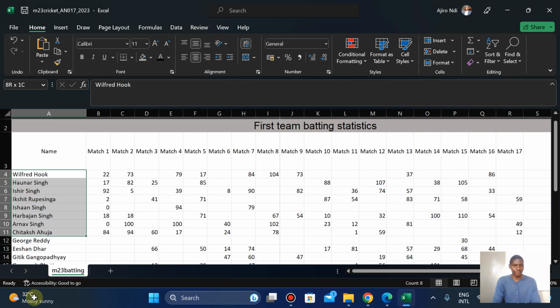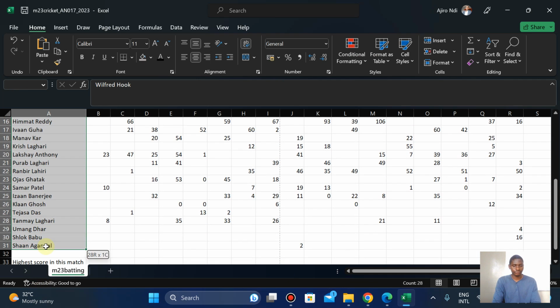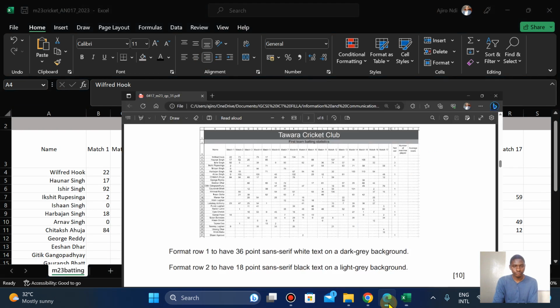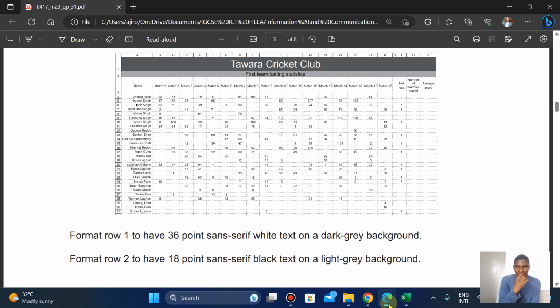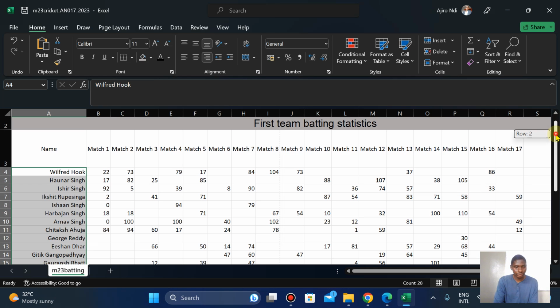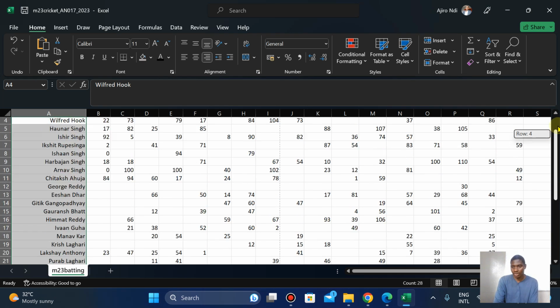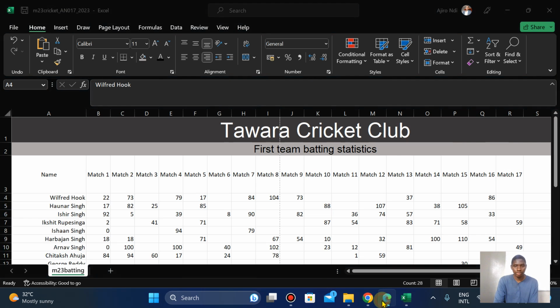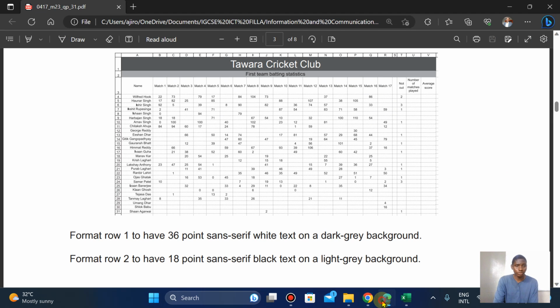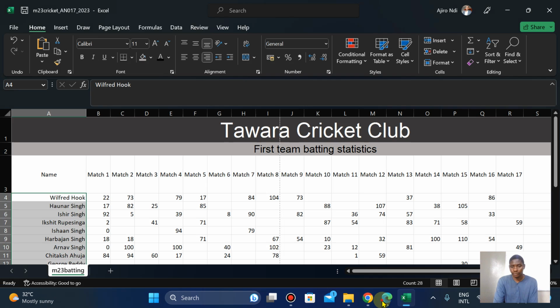This other one, I'm going to highlight this. I'm going to make it right align. Now notice the other part, they didn't tell us to make it right align, so we just leave it the way it is. To what? To 31, which is what I did, right? To row 31. Row 4 to row what? 31.